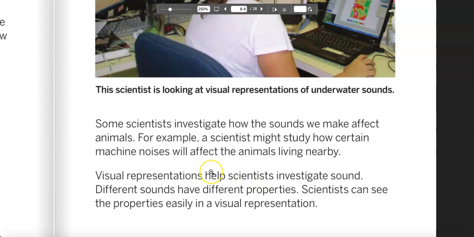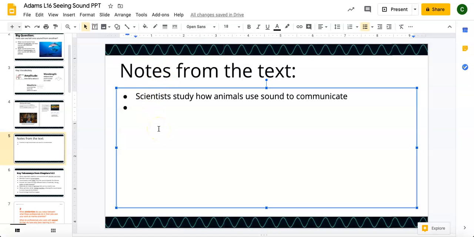Some scientists investigate how the sounds we make affect animals. So this is another why, right? This is another reason why they investigate. They're investigating to see sometimes that, when we're around water or something like that, the sounds that we make may actually affect animals, and they want to see how that's happening. So I'm going to pause, go back to my notes, and jot that down.